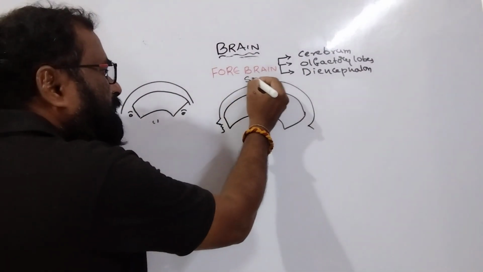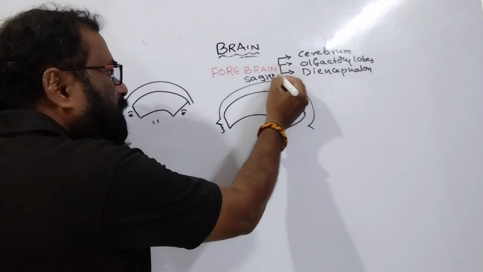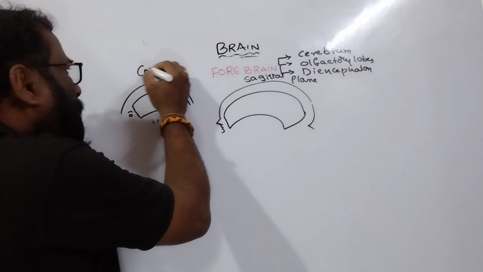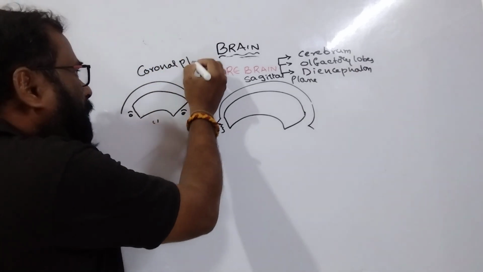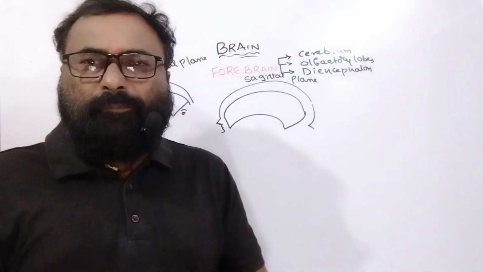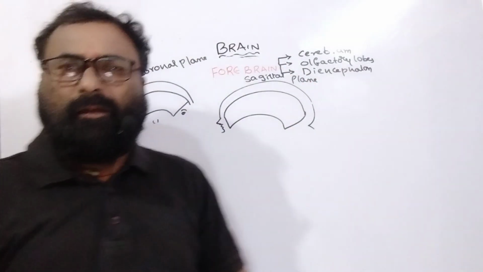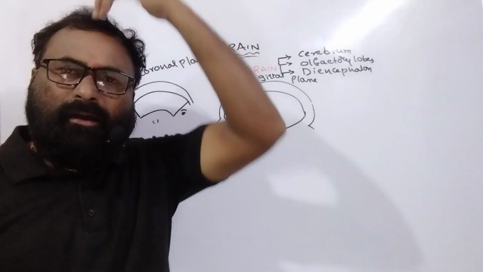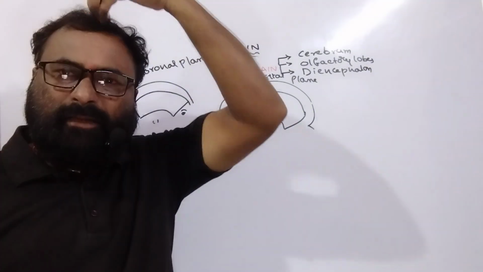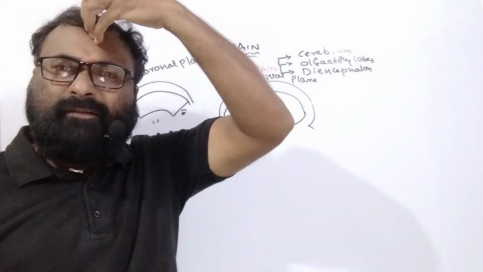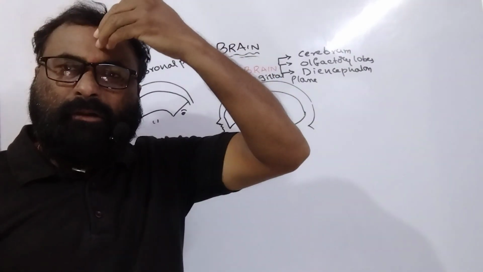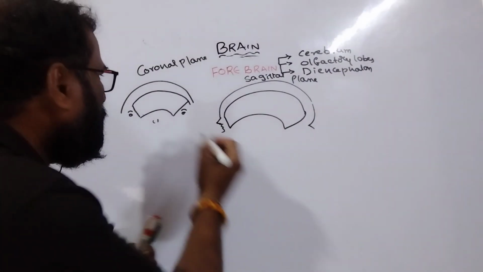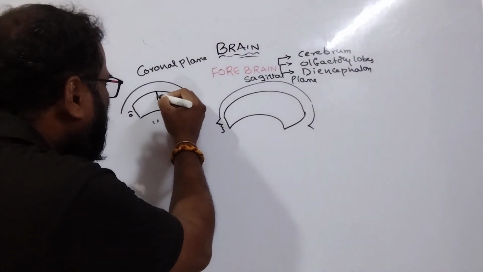This plane is the sagittal plane. This plane is the coronal plane or frontal plane. In the first diagram, you observe the coronal plane, frontal plane. There is a deep median fissure which divides the brain. This is the median fissure.